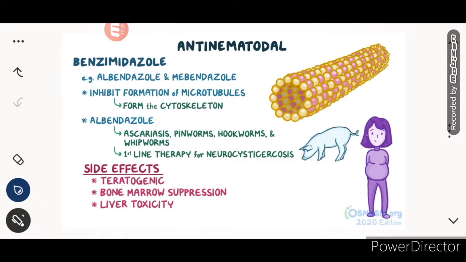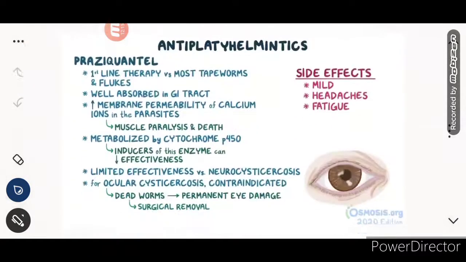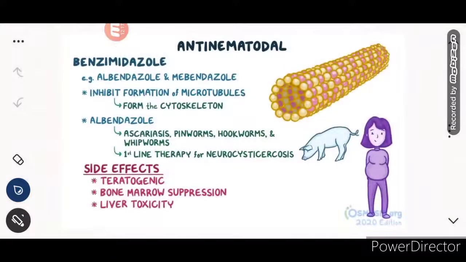Okay, so albendazole is used against ascariasis, pinworms, hookworms, and whipworms. And it is the first line of therapy for neurocysticercosis. So we will remember albendazole, and the second line of treatment, as we already studied, is praziquantel. The side effects are that they are teratogenic, so they are contraindicated in pregnancy, and they cause bone marrow suppression and liver toxicity. So this is all about the benzimidazole.